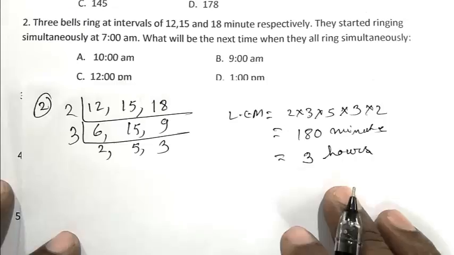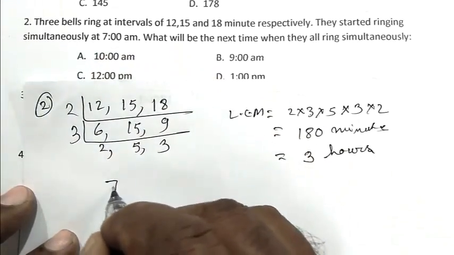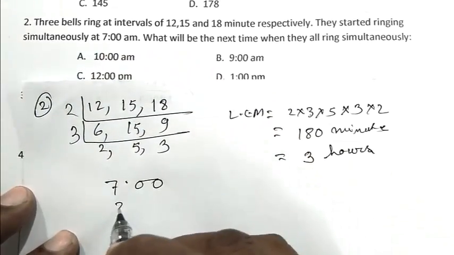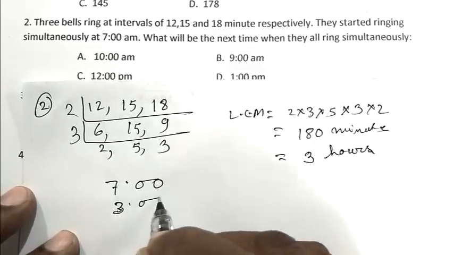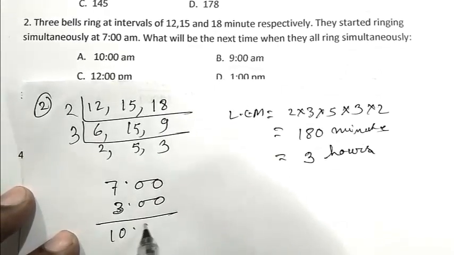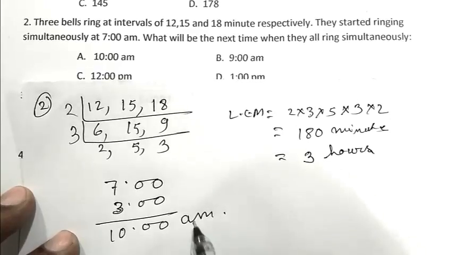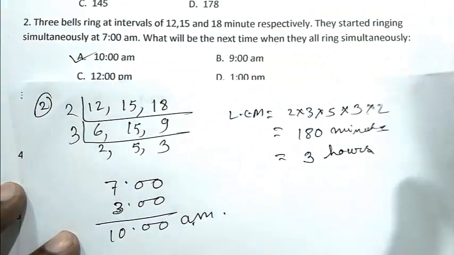So we add 3 hours to 7 am. So 7 plus 3, that is 10 am. So A is the right answer.